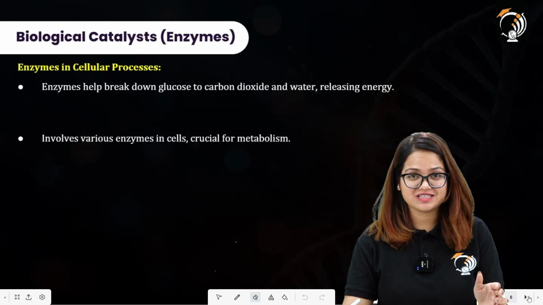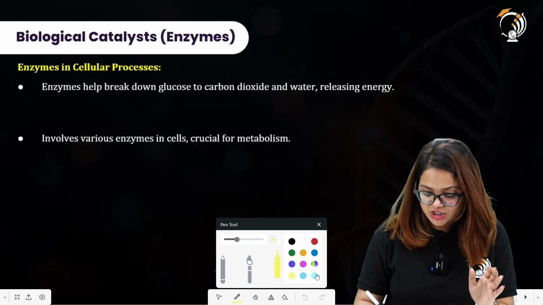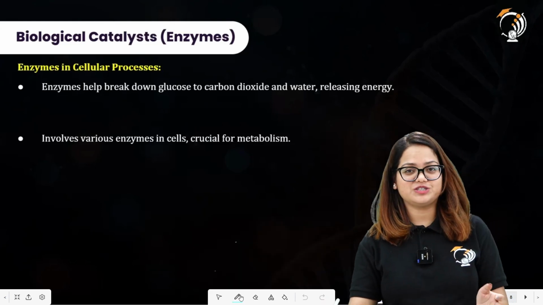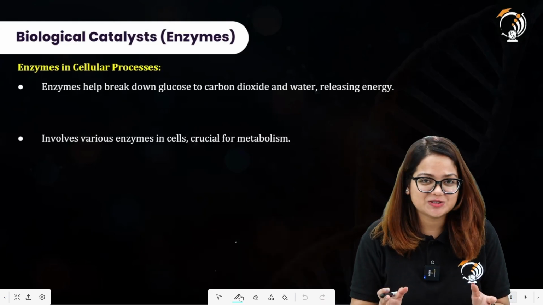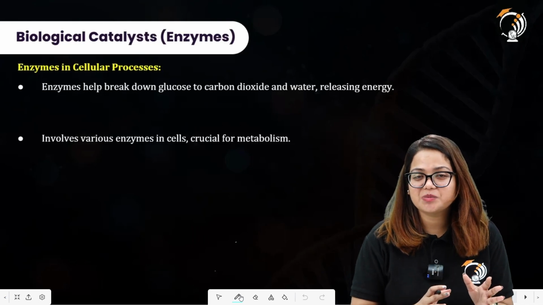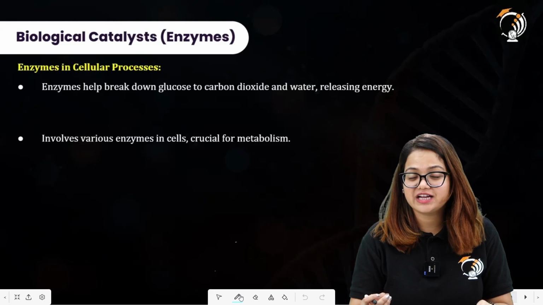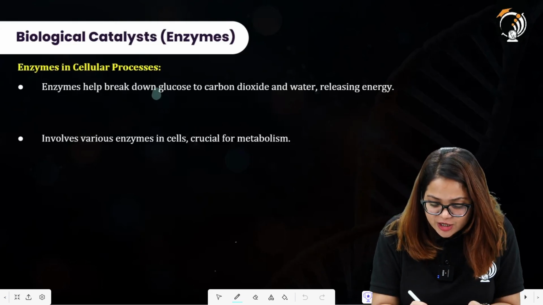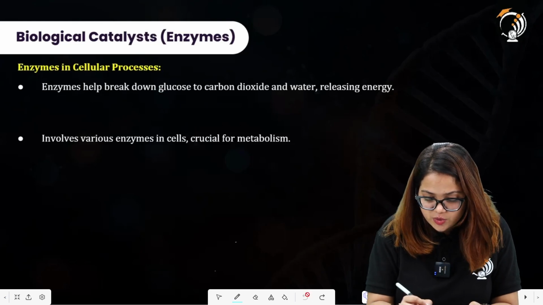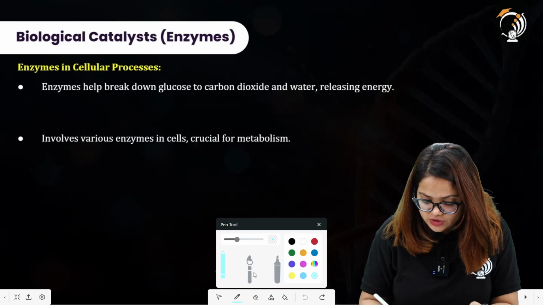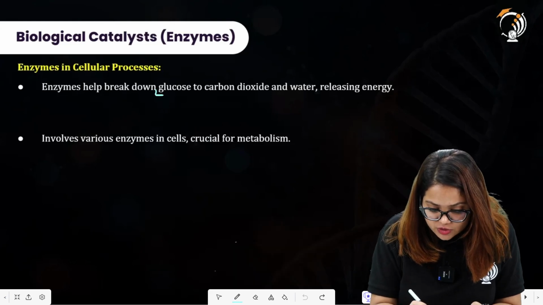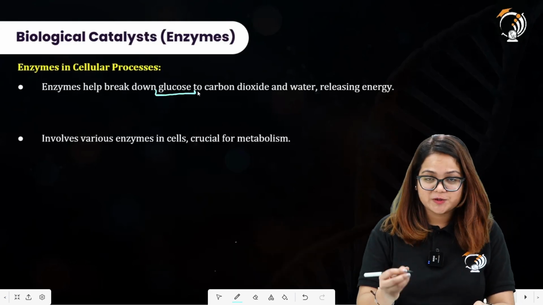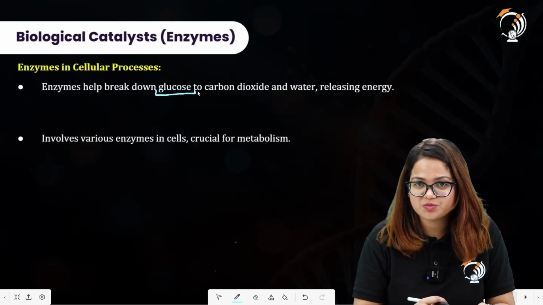What is the process? We had already had a discussion about the process of respiration. And what is the process of respiration, students? It is the process in which you obtain the energy that is stored in the carbohydrate, and here we have the carbohydrate as glucose. All right. So glucose releases the energy stored in the chemical bonds of these molecules.